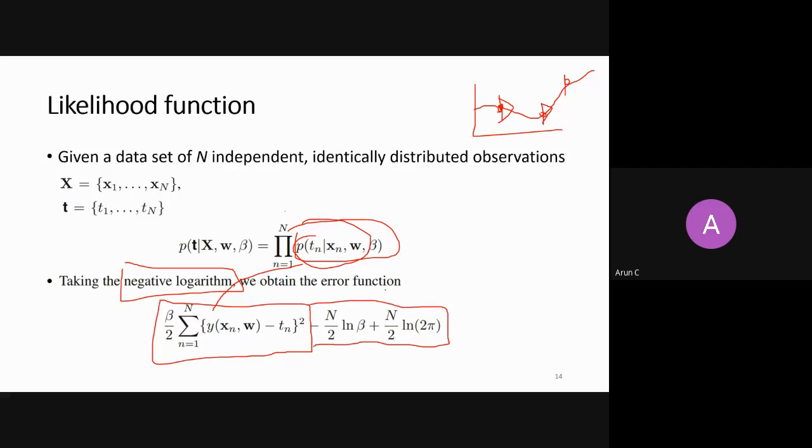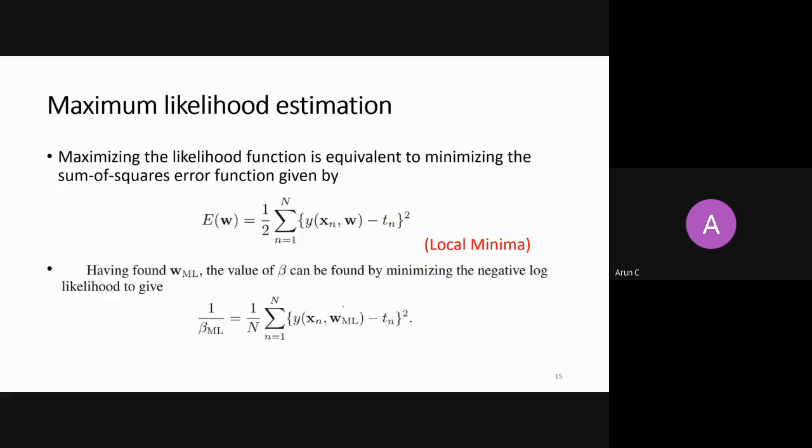Because it is a negative logarithmic function, it is a non-convex function, as I said, I want to minimize it with respect to W. So my domain is W here, right? Because these terms are constant, I can ignore them and minimize this function in terms of W. Once I get the W which minimizes my function, it means I'm reaching some local minimum. Based on that value of W, given by the local minimum, I then calculate my variance, right?